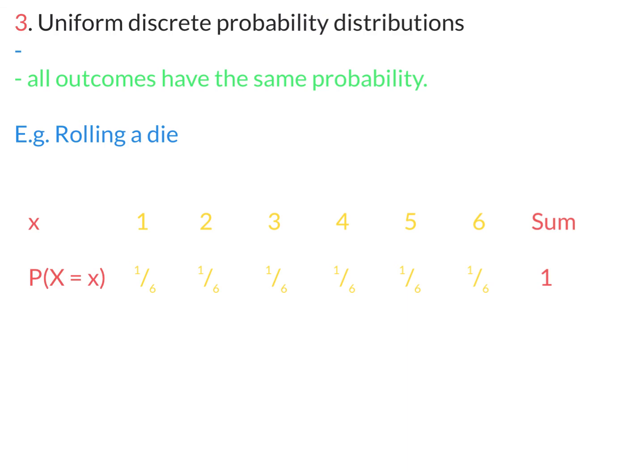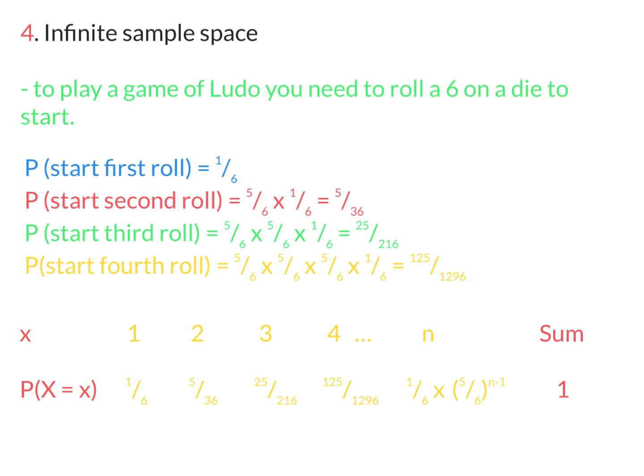Third one, uniform discrete probability distributions. This is when all the outcomes have the same probability, such as rolling a die. So all the numbers have a chance of 1 in 6. The sum equals to 1. So the fourth type is an infinite sample space.